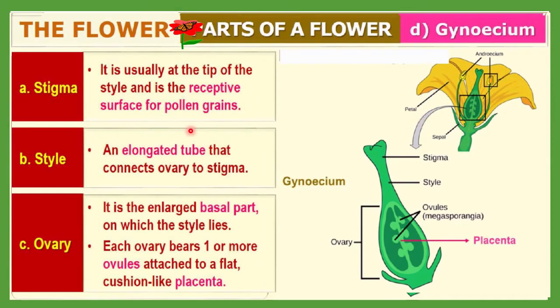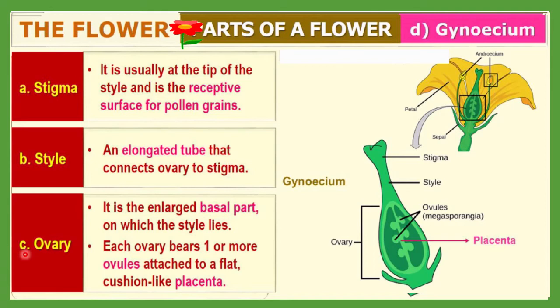Next, let me discuss one by one each portion of this carpel. So carpel, as I told you, is made up of three portions: stigma, style, and ovary. The stigma is usually at the tip of the style. This is the style, and on it you can see this bulgy portion called stigma, and it is the receptive surface for the pollen grain. Then style is an elongated tube that connects the ovary to the stigma.